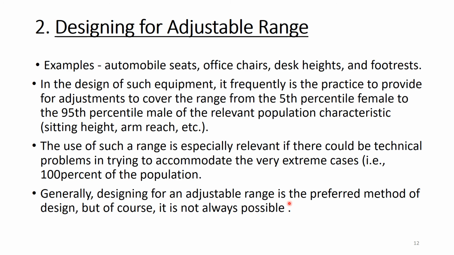Generally, designing for adjustable range is the preferred method of design, but of course it is not always possible. So this second principle, designing for adjustable range, is the most preferred among all these three principles. But it is not always possible that you can design it by adjustable range. Based on the instances, you have to decide which among the three principles has to be used, but the most preferable method is adjustable range.